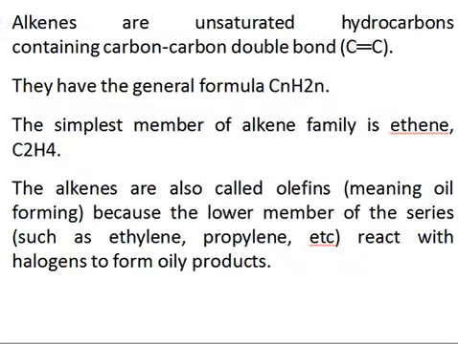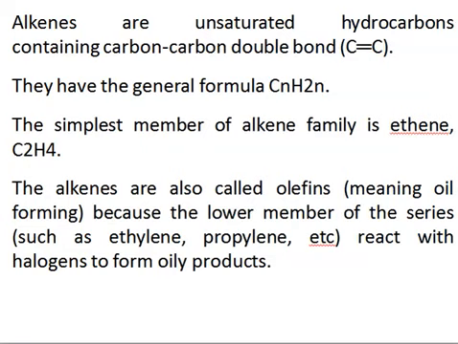anti-Markovnikov rule. So alkenes, as you have studied earlier, are unsaturated hydrocarbons that contain a carbon-carbon double bond, right? So why are we saying that they are unsaturated? Hydrocarbons are the compounds that have carbon and hydrogen as part of the skeleton, right? So if you have any organic compound that has only carbon and hydrogen as part of their structure, then we say these compounds are hydrocarbons.